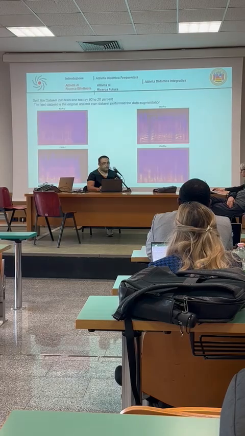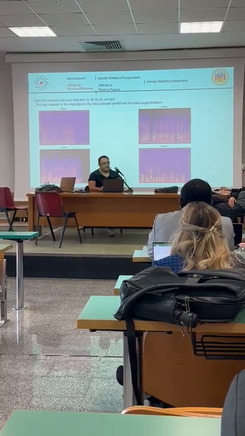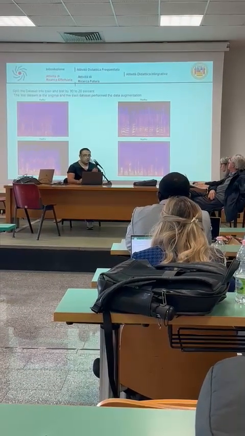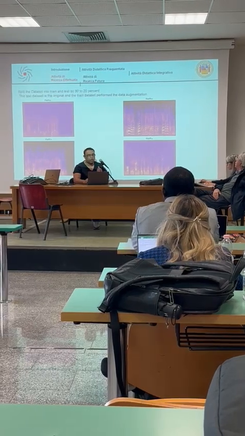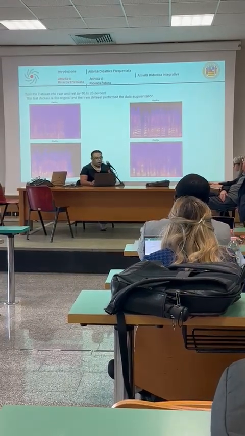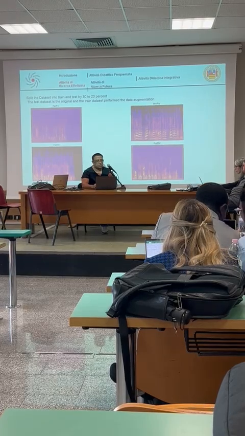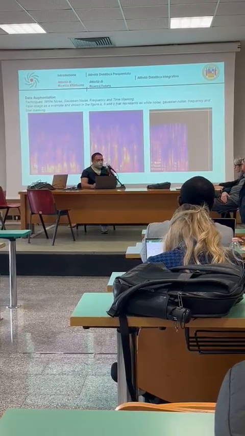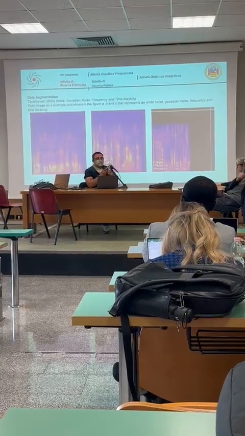With these results, this is the splitting of the dataset: on one side you can see the real one, and on the other side, one is the training and another is the testing. The training one is present in the audio data augmentation portion. I was working on three types of augmentations: noise, Gaussian noise, and frequency and time masking.